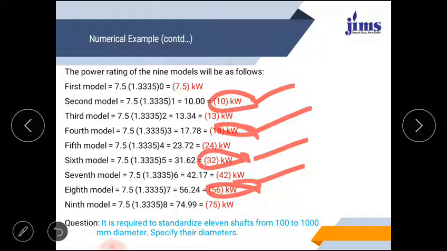So I will leave you here with this question. There is a question below this slide. You can see it is required to standardize 11 shafts from 100 to 1000 diameter. Specify the diameters. You have to introduce 11 shafts with the help of preferred numbers. So solve this question, and after this you would have more clarity about this concept.